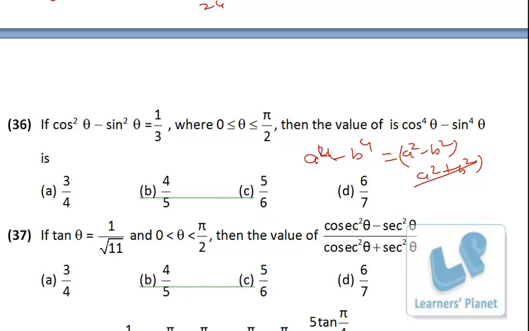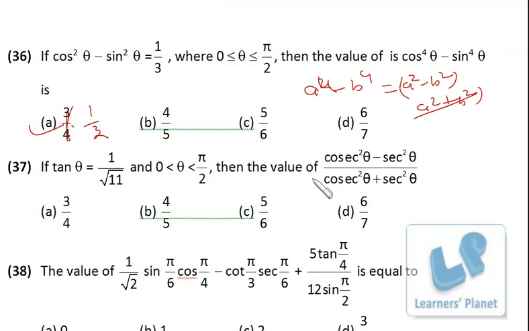Sorry, the person has made a typing mistake over here. The first option is actually 1 by 3, so that's the correct one. He has just copied the options in both the questions. Sorry, the correct answer is 1 by 3. In the examination paper, the options were correct. Over here, it is a typo error. I hope you are getting my point.